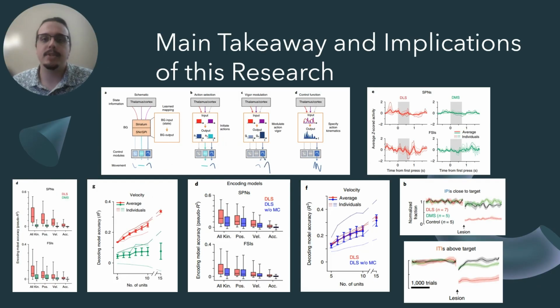I know I just threw a lot at you, so above I've added the key figures that tell the story of this paper, with the main point being this. Rather than merely specifying the initiation or vigor of different subcomponents in a complex sequence of learned movements, or mirroring input from the motor cortex, the instructions for the execution level kinematic details of learned movement patterns are generated directly in the basal ganglia. This has important implications into our understanding of how cortical and subcortical circuits interact.